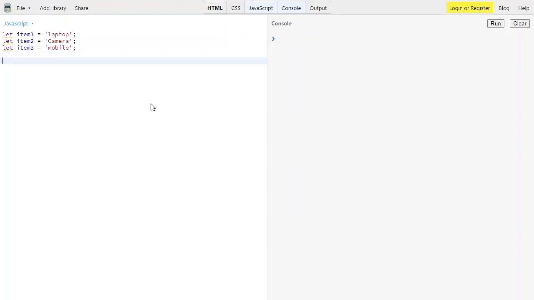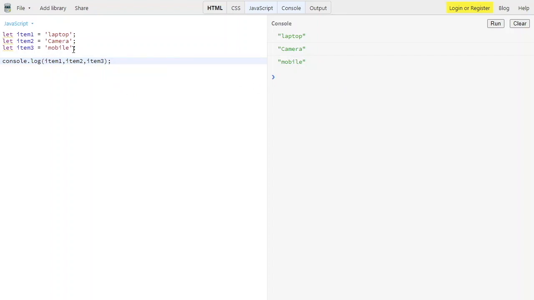Then I just want to print this in the console, so I'm using console.log with item1, item2, item3. You can run this. As you can see, all these elements are present in the console log.